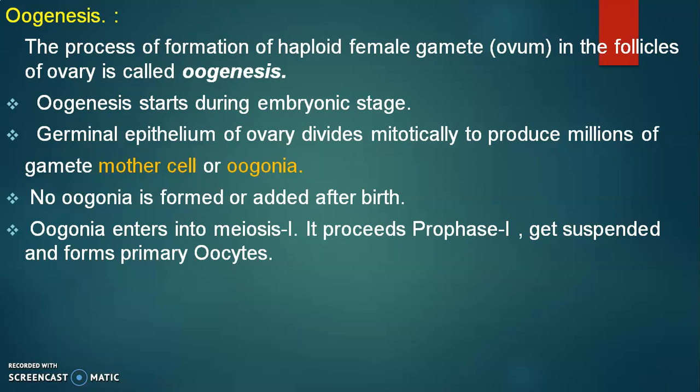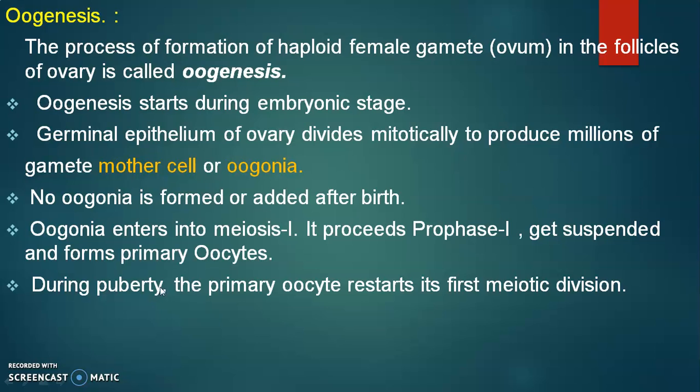Oogonia enters into meiosis first. In that it enters prophase first, and in that stage the division stops, gets suspended, and they form primary oocyte.